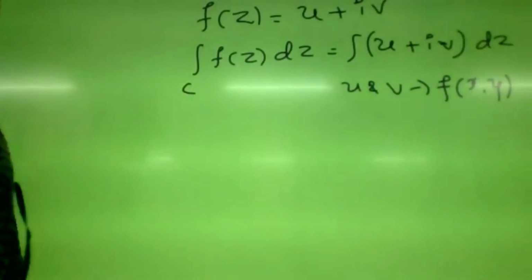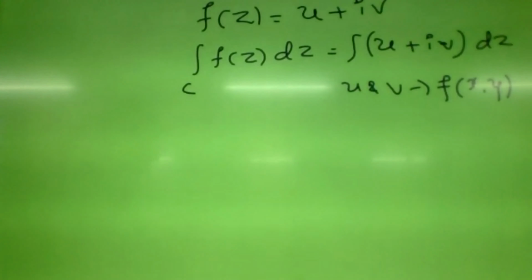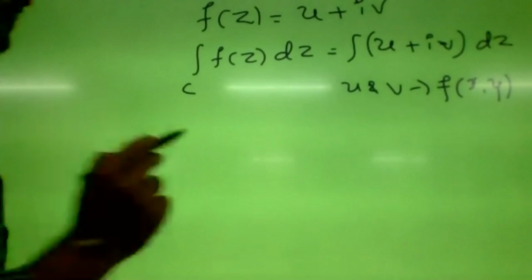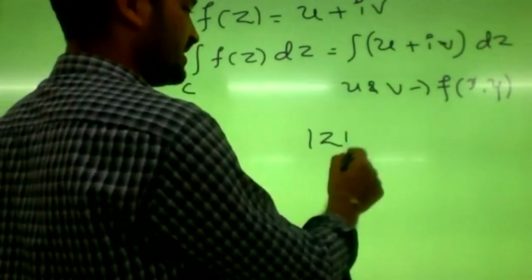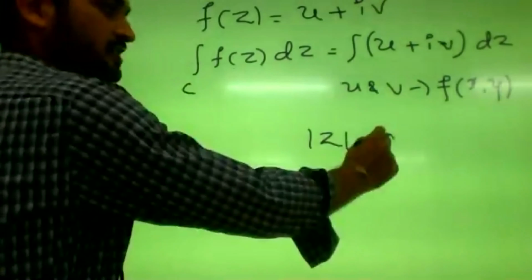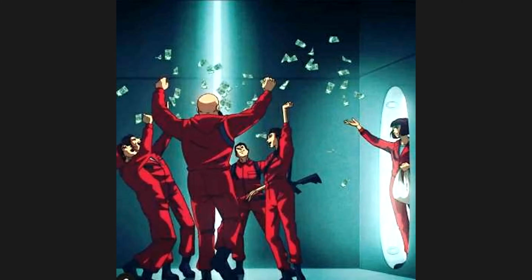Now, there will be some particular region in which you have to integrate. For example, just consider mod z equals 1. What will it indicate? Mod z equals 1. Sir, your voice became a little bit low, sir.